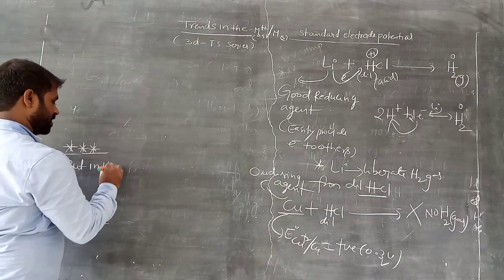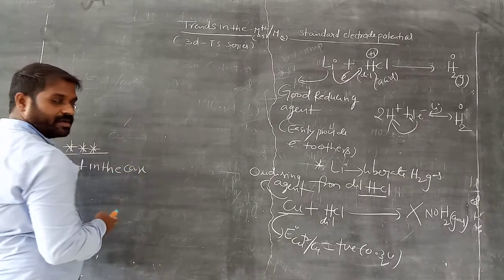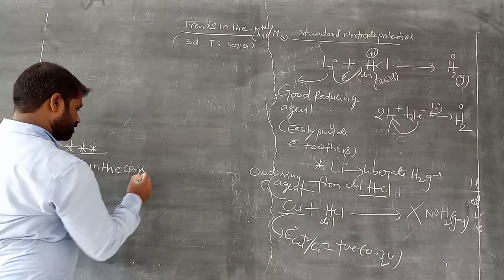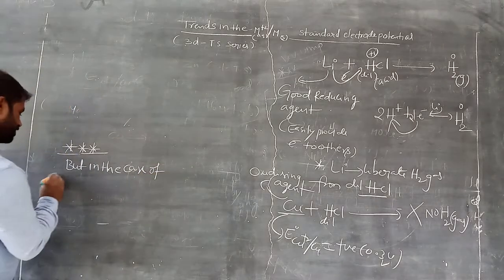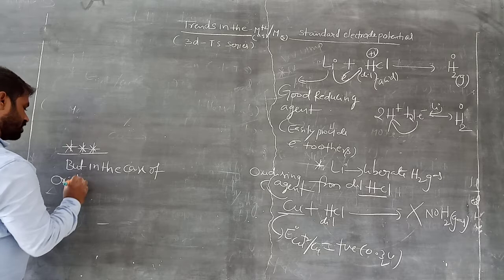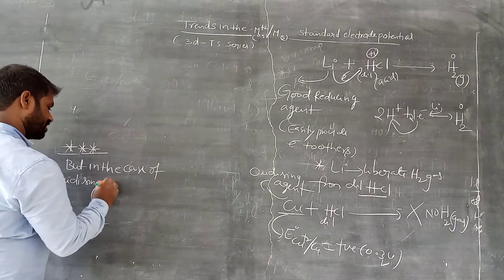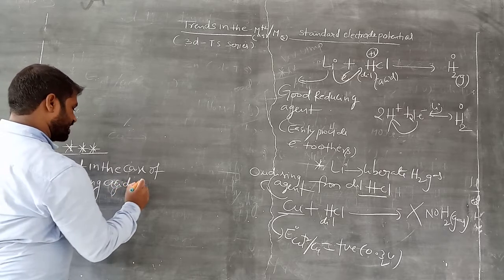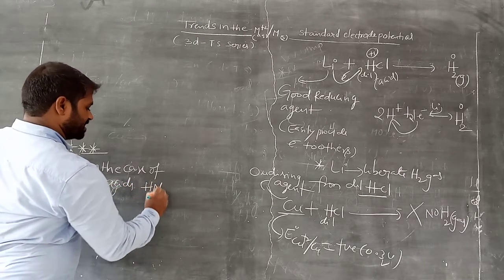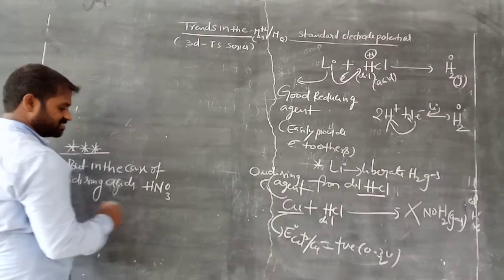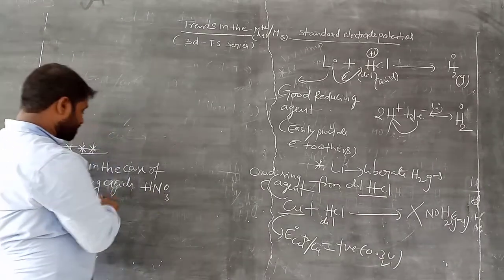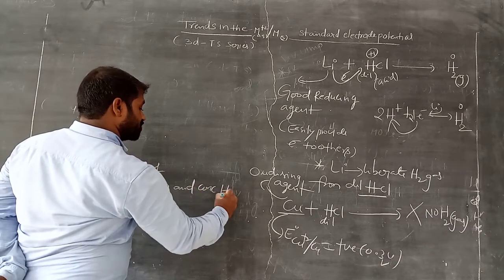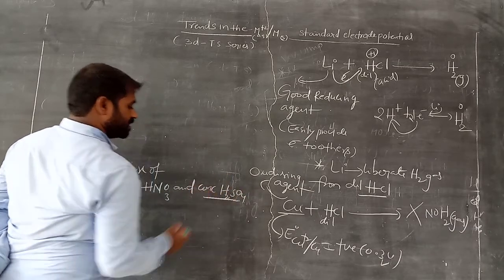But in the case of oxidizing acids, that is nitric acid, HNO3, oxygen is there, that is an oxidizing acid, and concentrated H2SO4, not dilute.